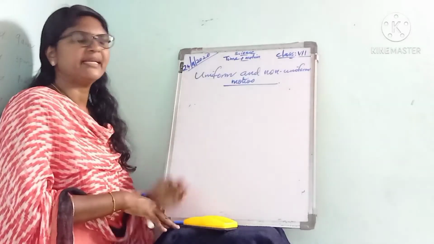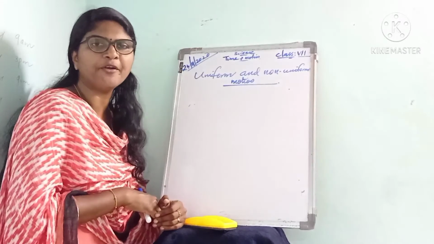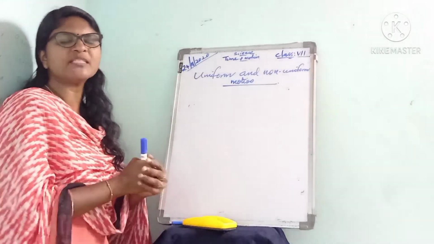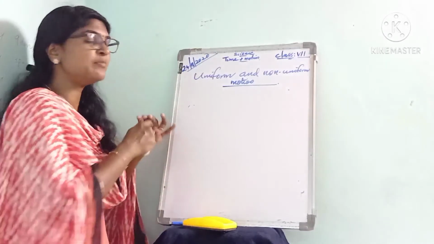Next, uniform and non-uniform motion. Suppose an object in motion covers a fixed distance at the same speed.